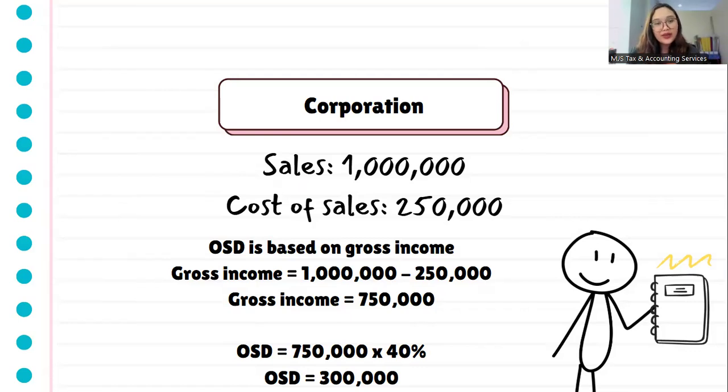So, it's now a total of 250,000 plus 300,000. So, you already have 550,000 as deduction if you are a corporation. So, hindi siya disadvantage sa corporation. It's actually an advantage if you are a corporation because you can deduct both cost of sales and your OSD. So, your total deduction mo na is 550,000.